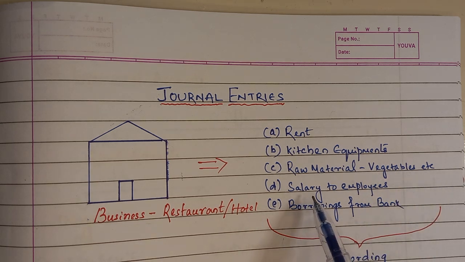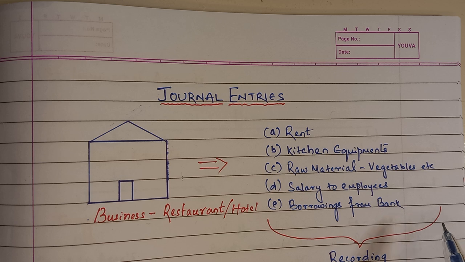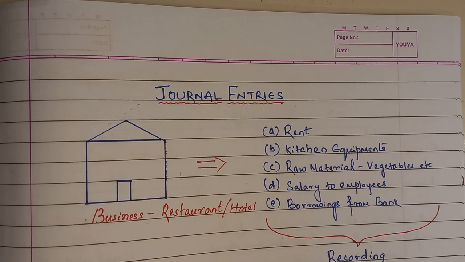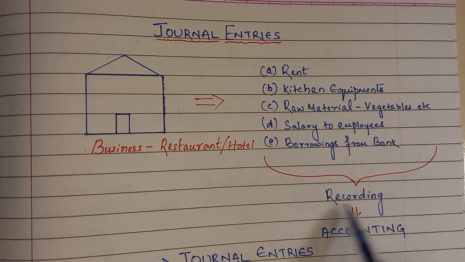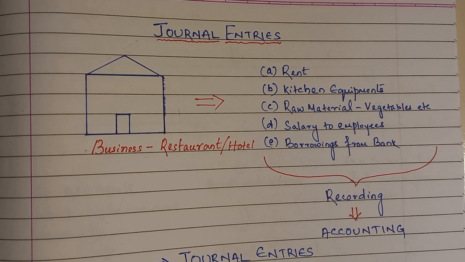Then you need to pay salary also to your employees. And if extra money is required, if you don't have sufficient capital, you will borrow money from the bank as well. Now the question is, to keep a record of all this, we need to note it down somewhere, right? Like our personal expenses, we note down in a note or maybe in a diary. But when it comes to business, this needs to be recorded correctly, and this recording process is called accounting.